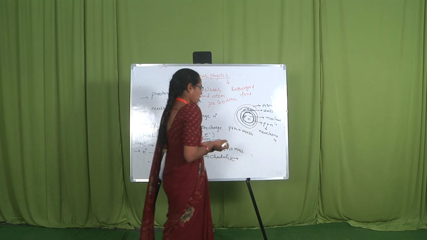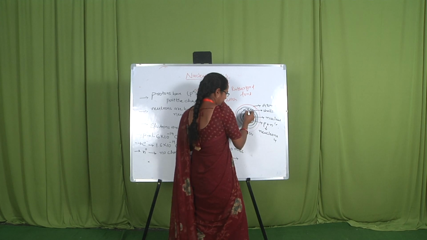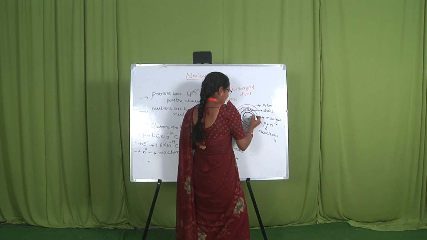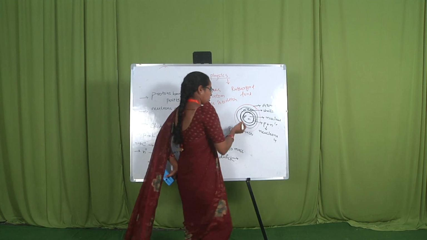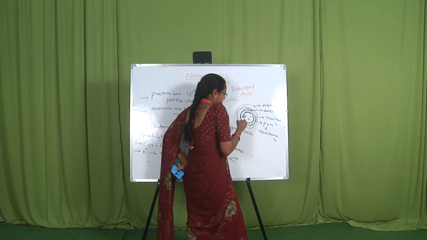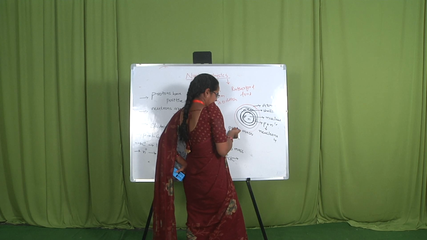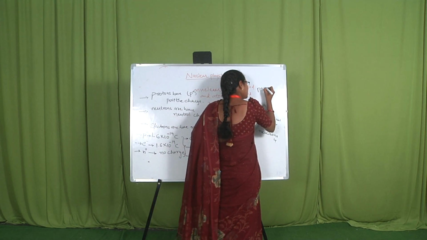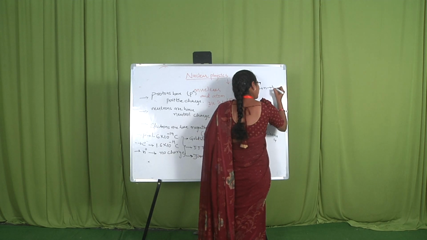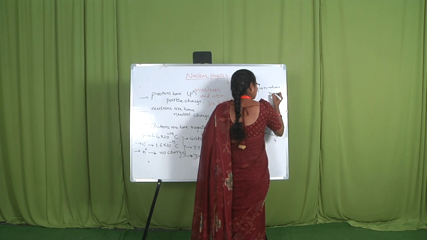Rutherford considered that as long as electrons are revolving around the nucleus, they neither lose energy nor gain energy. Protons and neutrons have the mass.